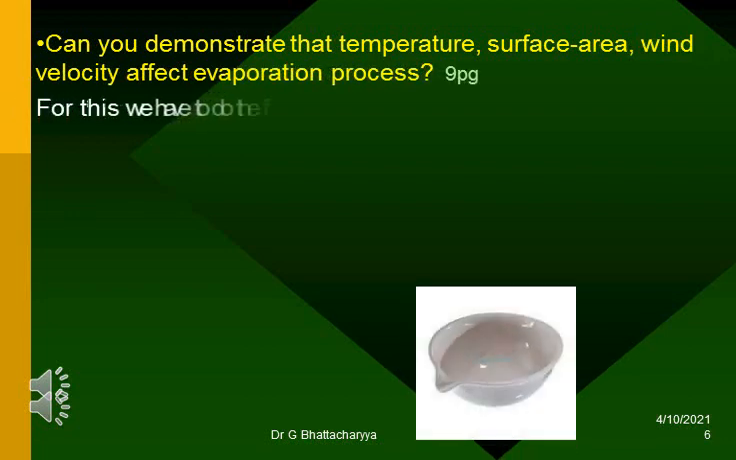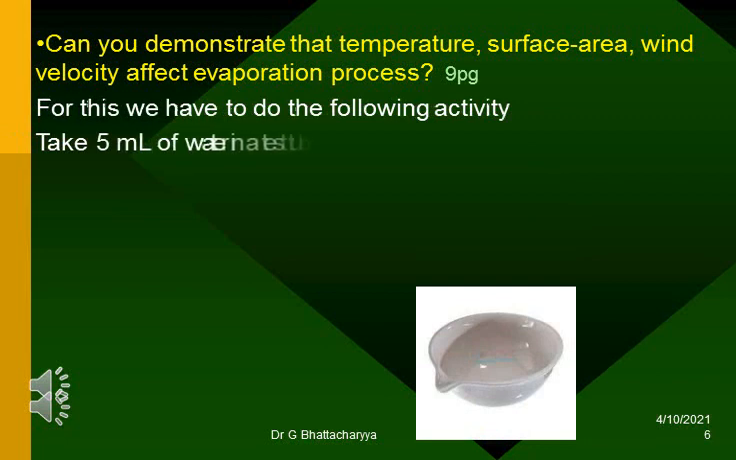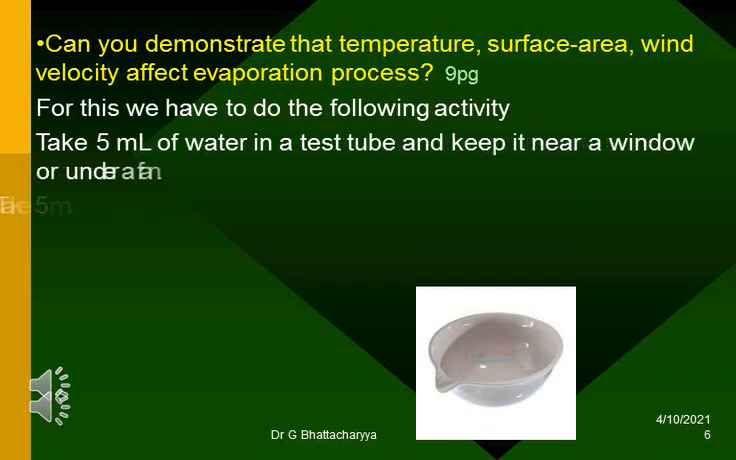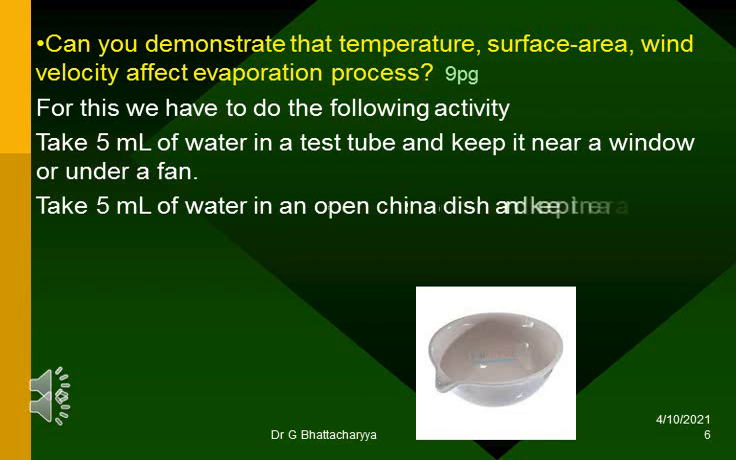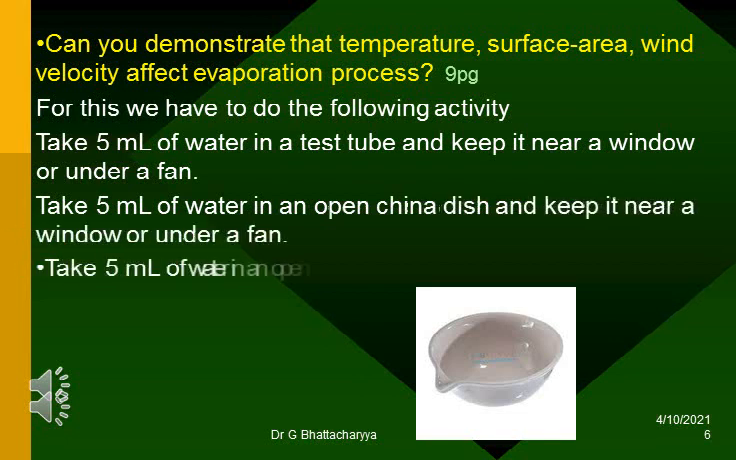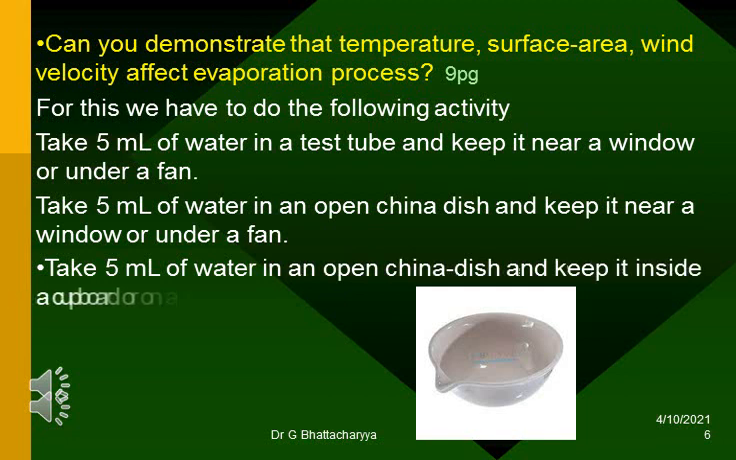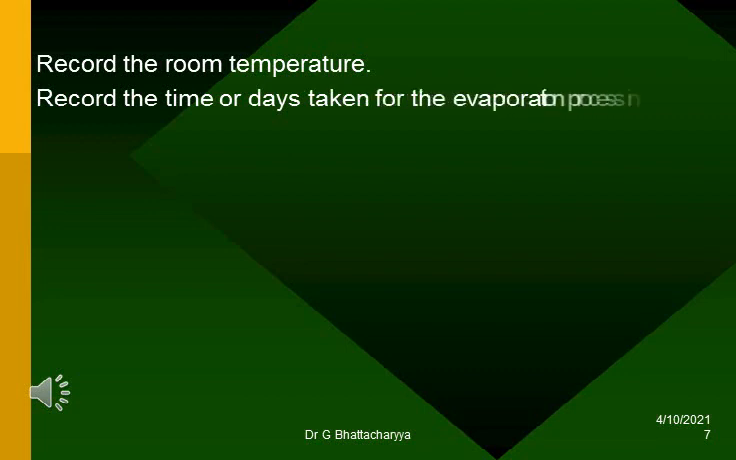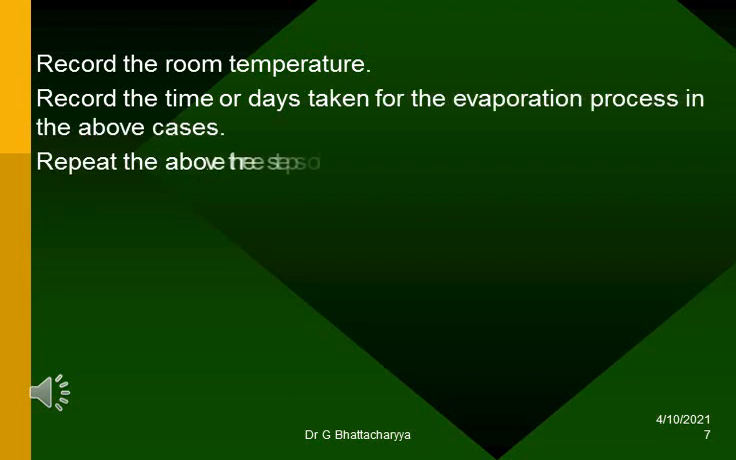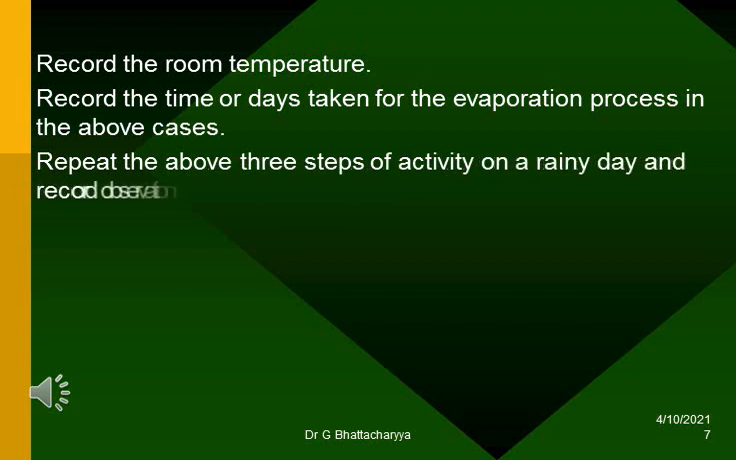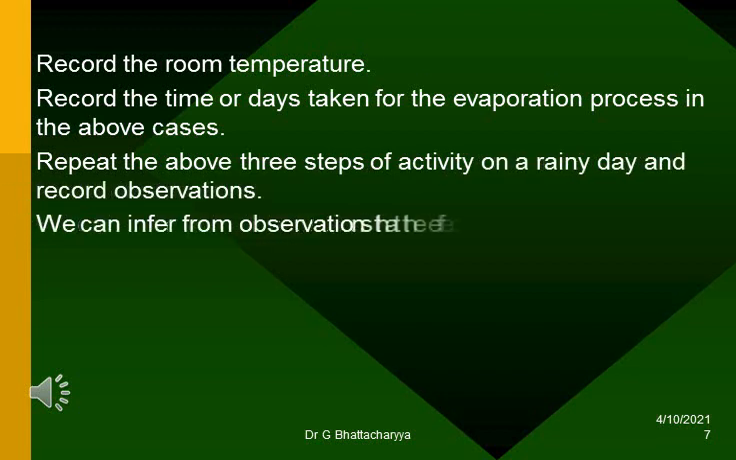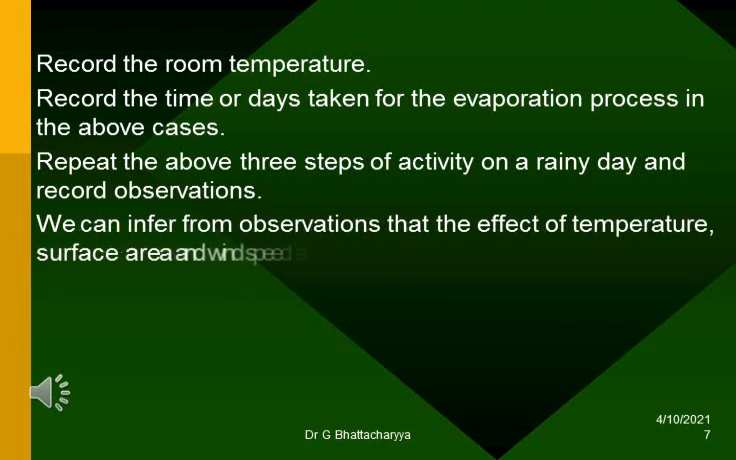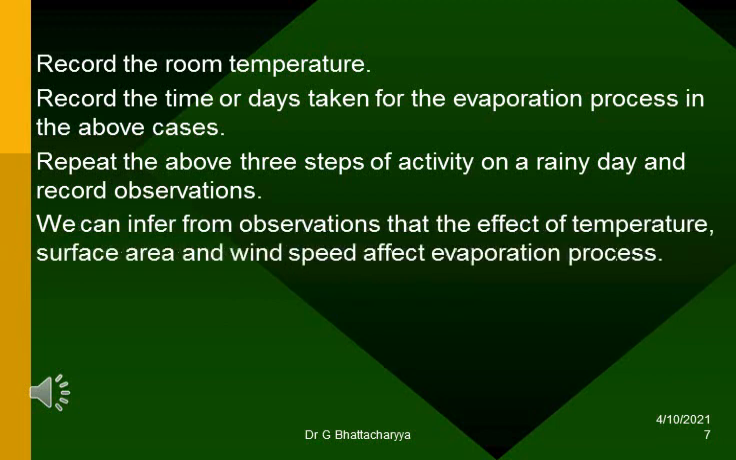For this we have to do the following activity. Take 5 milliliters of water in a test tube and keep it near a window or under a fan. Take 5 milliliters of water in an open china dish and keep it near a window or under a fan. Take 5 milliliters of water in an open china dish and keep it inside a cupboard or on a shelf. Record the room temperature. Record the time or days taken for the evaporation process in the above cases. Repeat the above 3 steps of activity on a rainy day and record observations. We can infer from observations that temperature, surface area and wind speed affect the evaporation process.